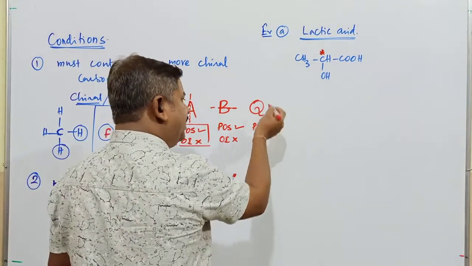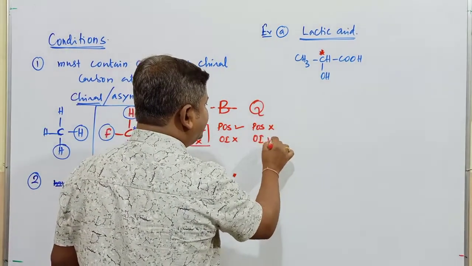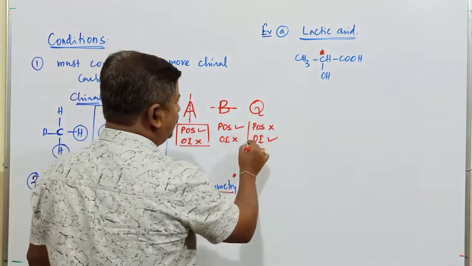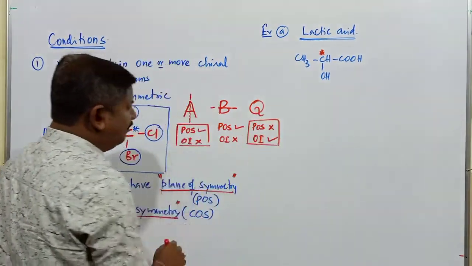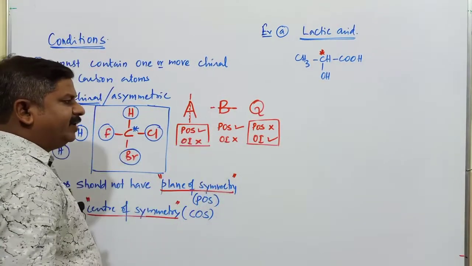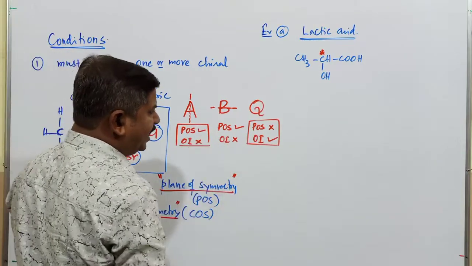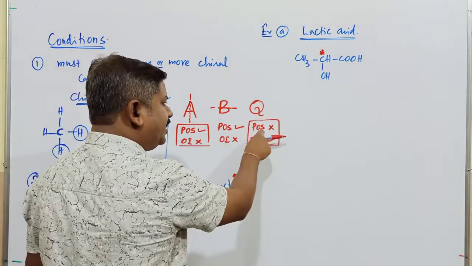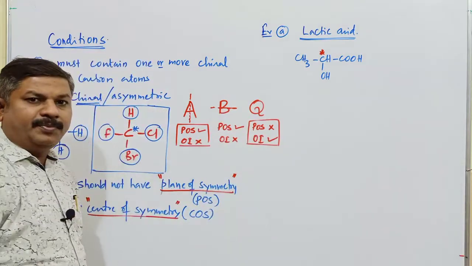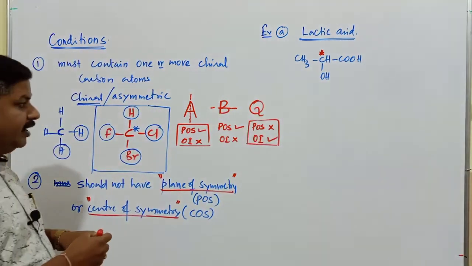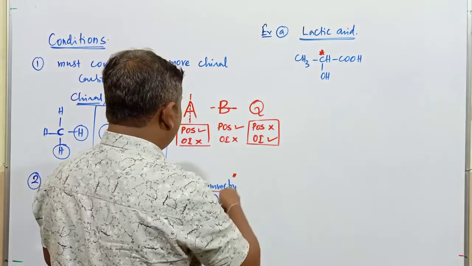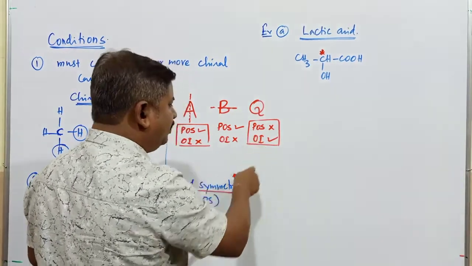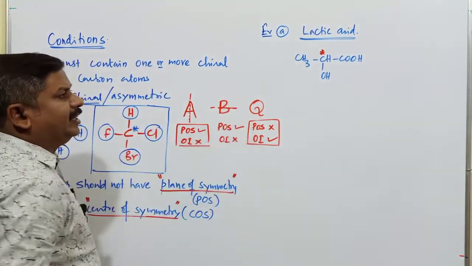When a plane of symmetry is not present, the compound exhibits optical isomerism. Concentrate carefully. Wherever there is a plane of symmetry, the compound is optically inactive. Whenever the compound does not contain a plane of symmetry, it is an optically active compound, exhibiting optical isomerism.